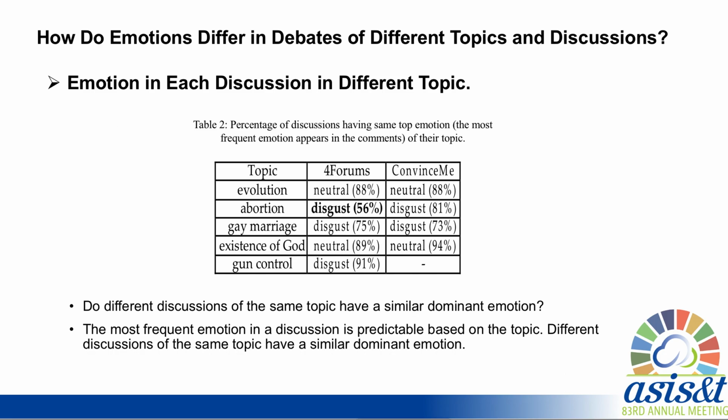Next, we explore, do different discussions of the same topic have similar dominant emotions? We aggregate comments in individual discussions and calculate the percentages of discussions having the same dominant emotion for their topic. We present the result in Table 2, which shows that all the topics have more than 50% of the discussions having the same dominant emotion for their topic, which suggests that the most frequent emotion in a discussion is predictable based on the topic.